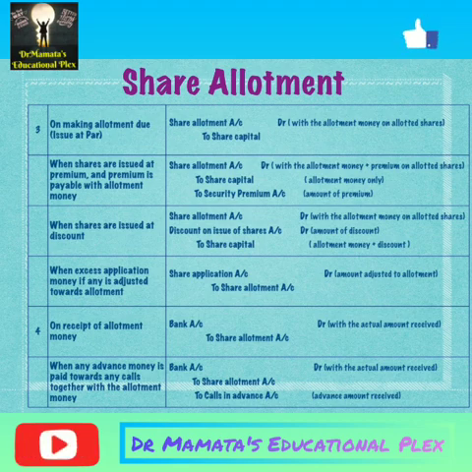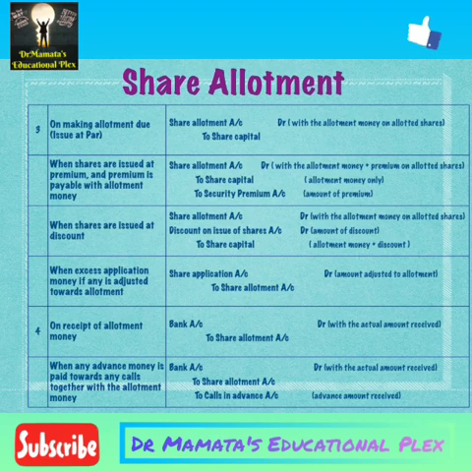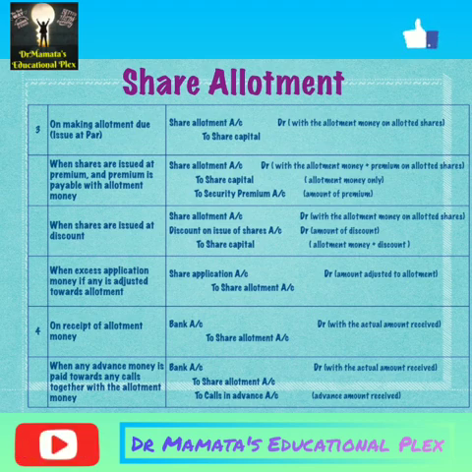If shares are issued at discount, at that time the amount due entry of share allotment will be share allotment account debit, discount on issue of shares account debit to share capital account. Share allotment account will be debited with the allotment money on allotted shares. Discount on issue of shares account will be debited with the amount of discount which is fixed on that share, and share capital account will be credited with the allotment money plus discount money, because share capital has to be fixed, and in this we have to add our discount amount also.